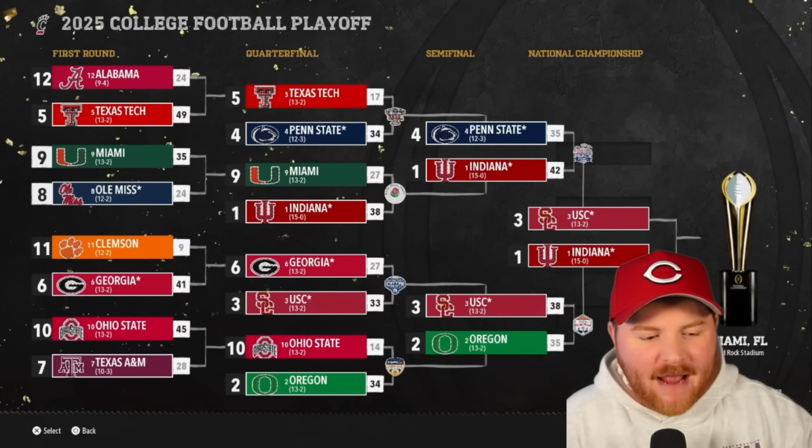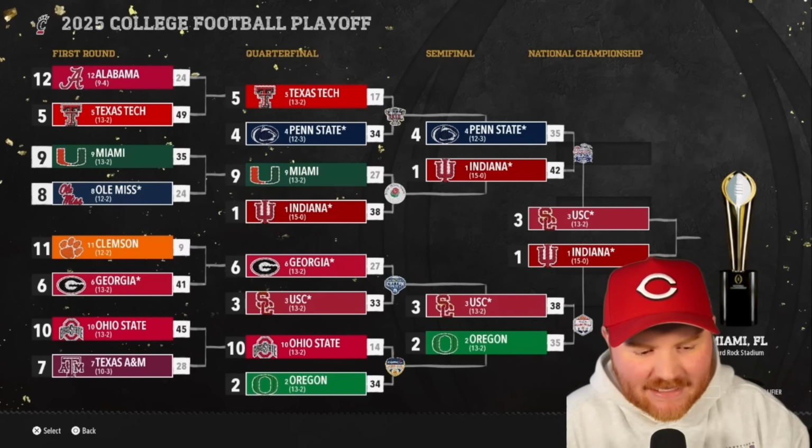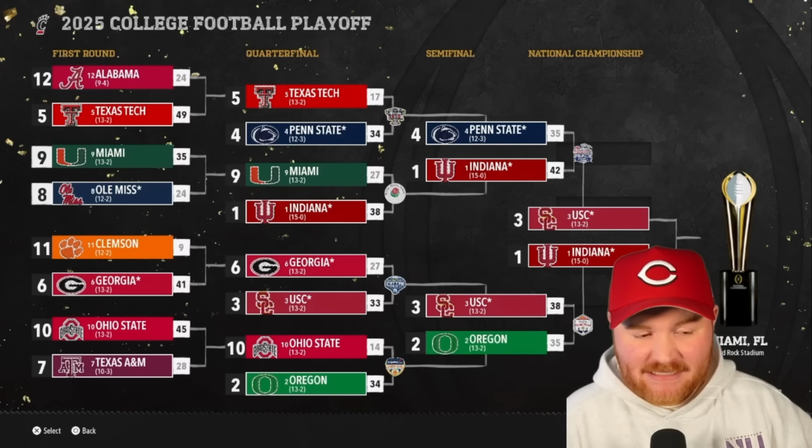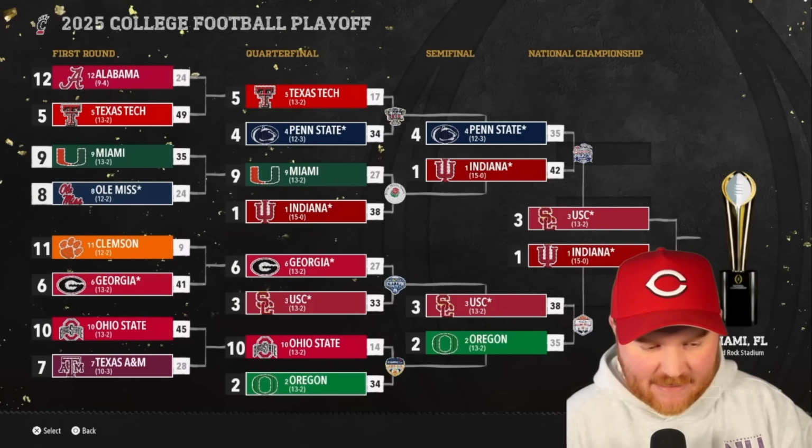USC holds firm after winning the Pac-12 championship game. They make it to the national championship game, winning by 3 against Oregon. Indiana gets past Penn State by 7. We had 2 one-score games in the semifinal.